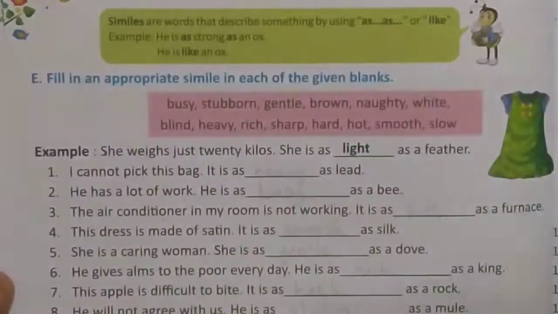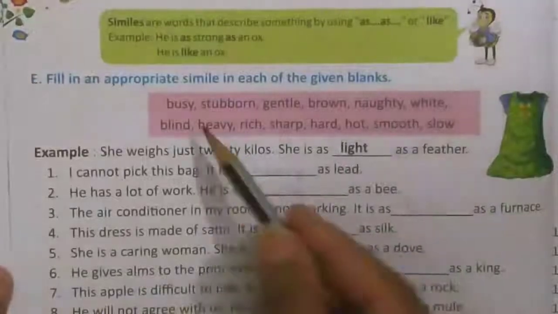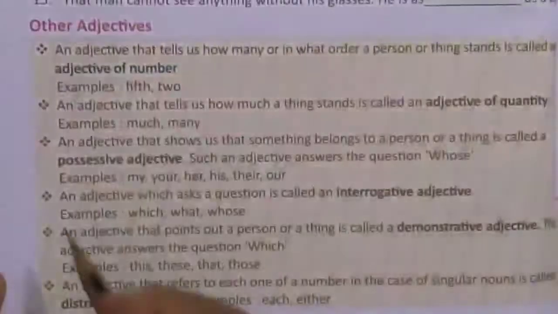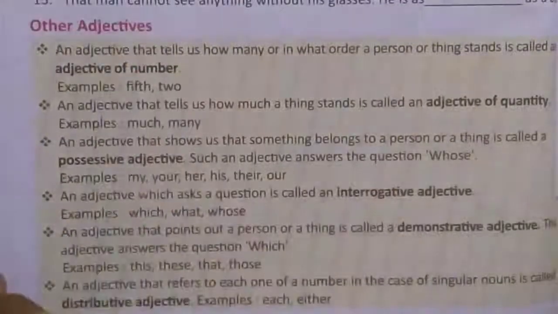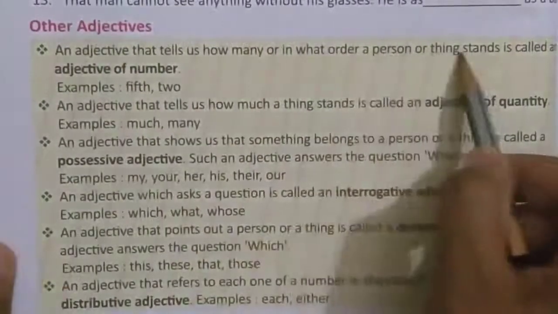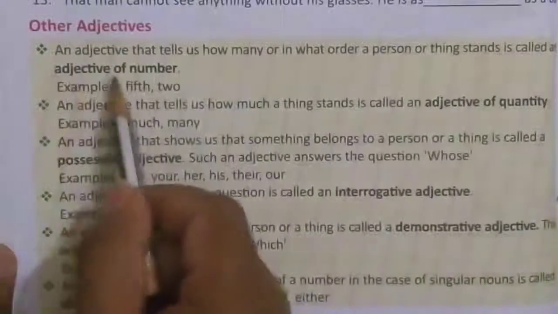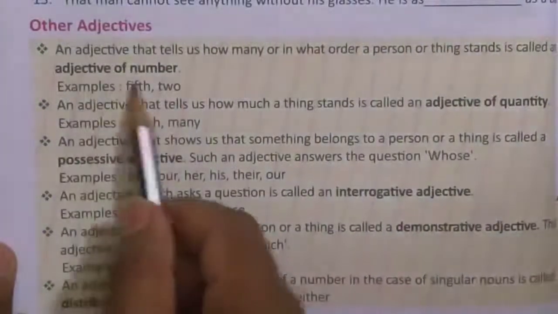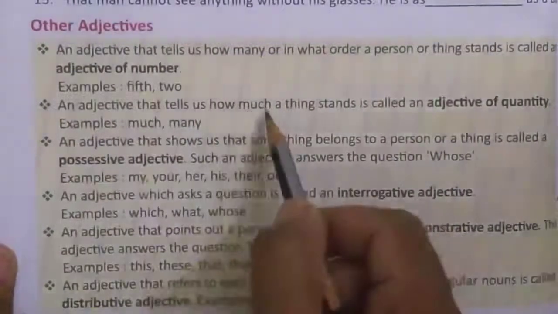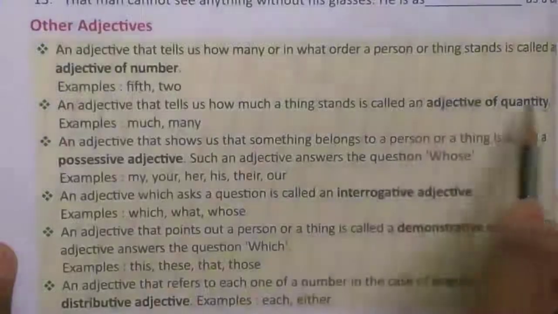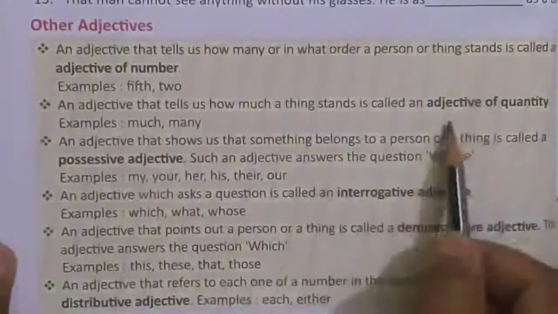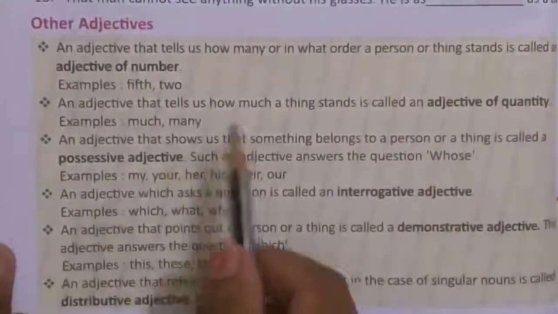So students, with the help of this box, you have to fill all the blanks. Now students, the other adjectives. An adjective that tells us how many or in what order a person or thing stands is called an adjective of number, like fifth, 2. Then an adjective that tells us how much a thing is, is called the adjective of quantity. Here the adjective of number tells us how many, and the adjective of quantity tells us how much.